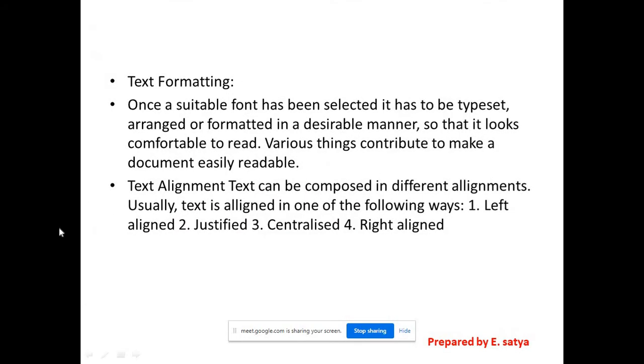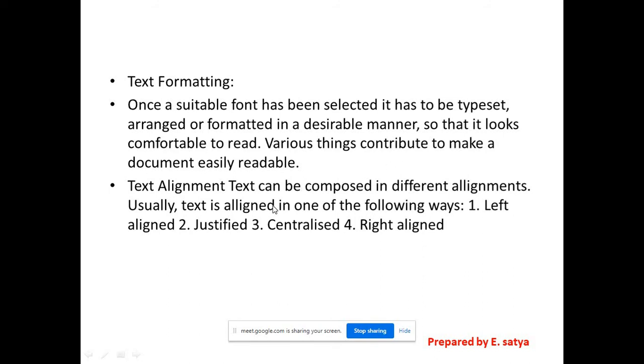Yes, next, text formatting. Once a suitable font has been selected, it has to be typeset, right? Arranged or formatted in a desirable manner so that it looks comfortable to read. Various things contribute to making a document easily readable.